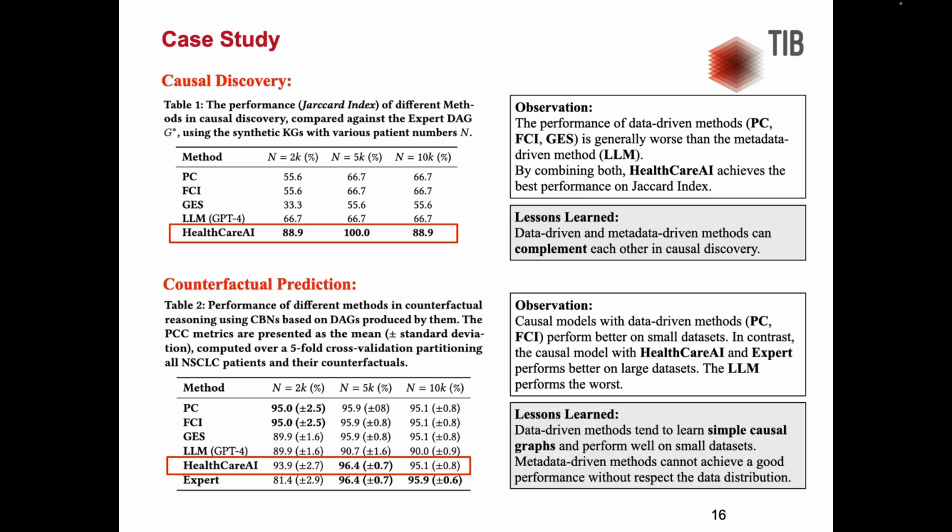The results on counterfactual prediction show that the causal model with data-driven methods performs better on small data sets. In contrast, the causal model with healthcare AI and expert performs better on large data sets. The LLM performs the worst on all data sets. This may be explained by the fact that data-driven methods tend to learn a simple causal model which can be well-trained under a small data set. And the metadata-driven methods cannot achieve good performance without respecting the data distribution.